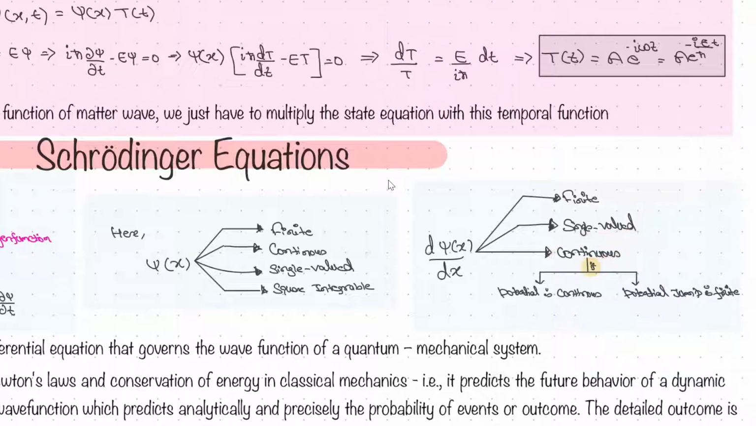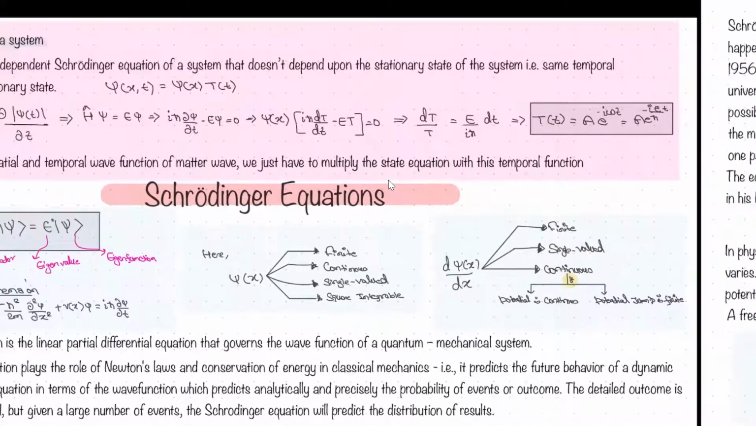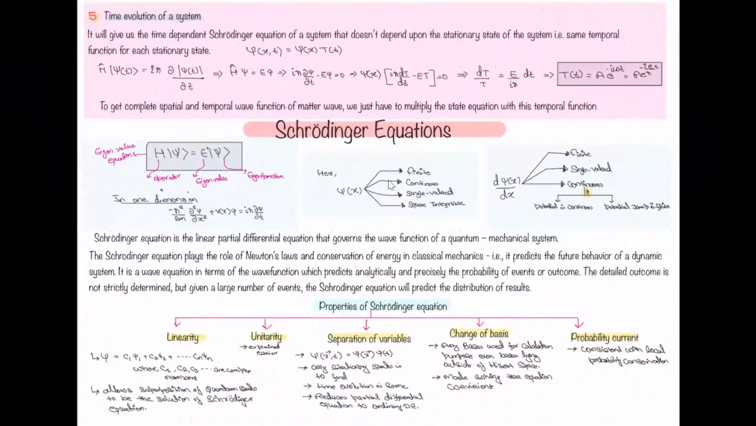Not always is continuity required, but in our syllabus it should be continuous, because the potential is either continuous or the potential jump is finite. So whenever these two cases are fulfilled, it should be continuous. This is the only case that we have to study in our course, right? So for us, it should always be continuous. You can study these lines and add them in the conclusion also.